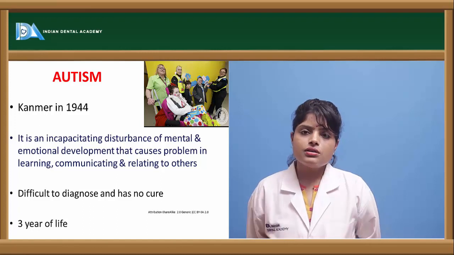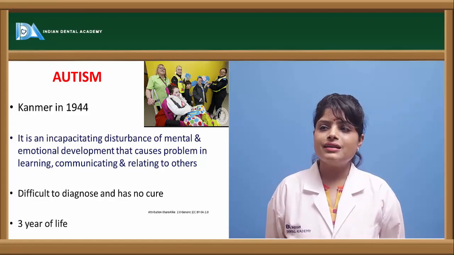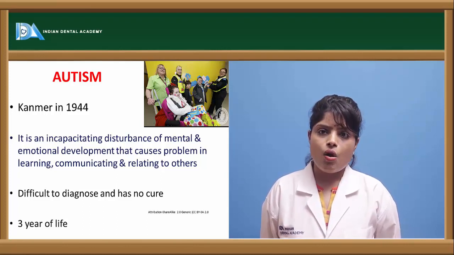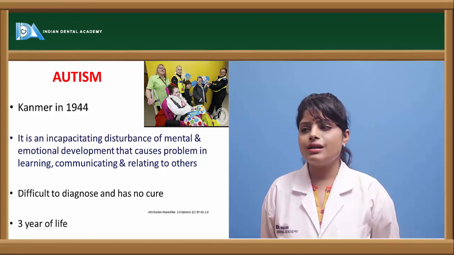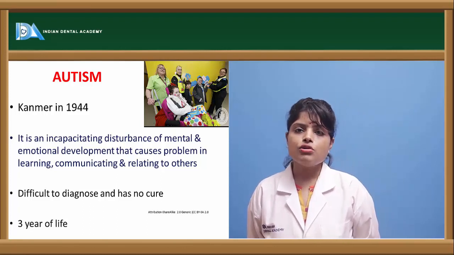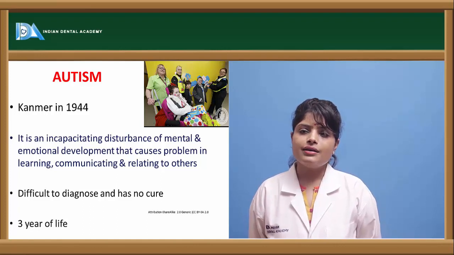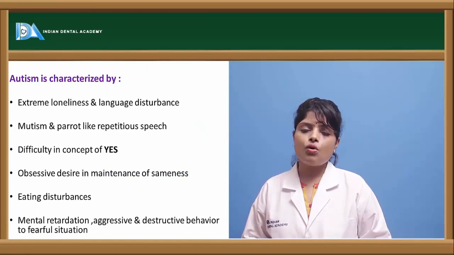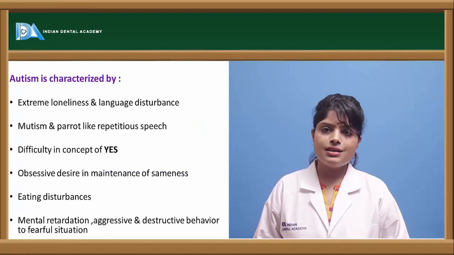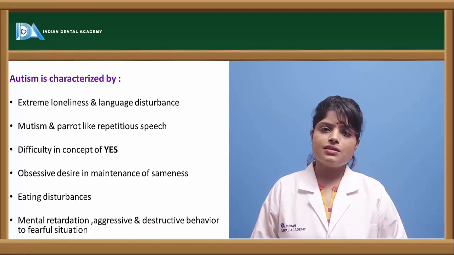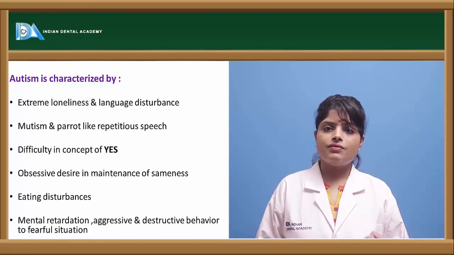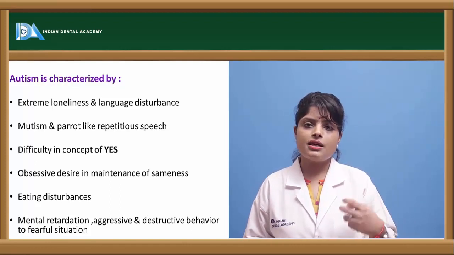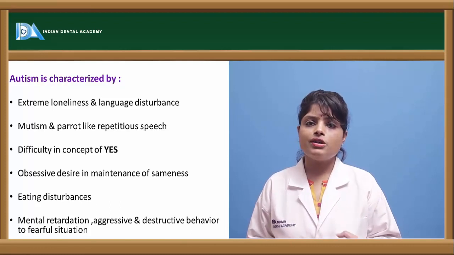Now, autism. The term autism was given by Kanner in the year 1943. So, autism is an intellectual disability, a disability to communicate or relate to each other, due to emotional or psychological underdevelopment. It generally occurs at the age of 3 years, and sometimes it goes unnoticed. An autistic child is extremely apprehensive if facing any fearful situation, and will not obey commands.